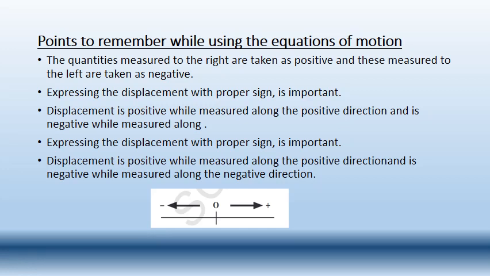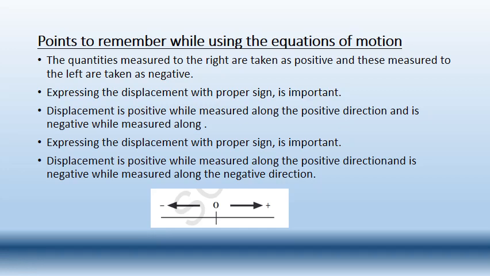In the same way, expressing the displacement with proper sign is also important. Displacement is positive when measured along the positive direction, and is negative when measured along the negative direction. So what does that mean? If we are measuring the displacement in the right side direction, which is the positive direction, then the value of the displacement is positive. If we are measuring the displacement in the negative direction, then the value will be negative. Again, expressing the displacement with proper sign is very, very important.